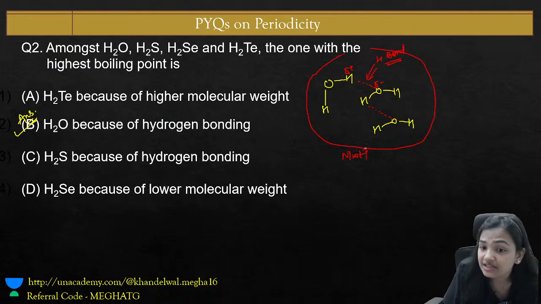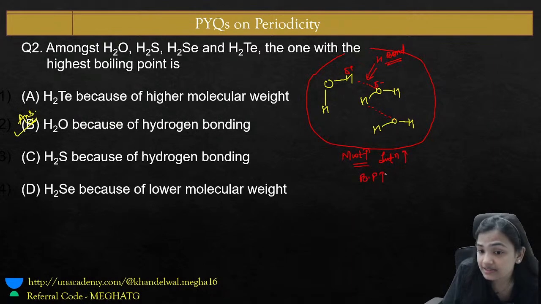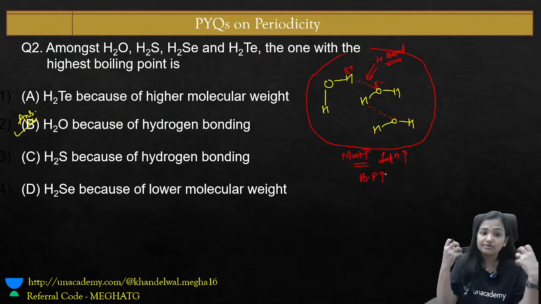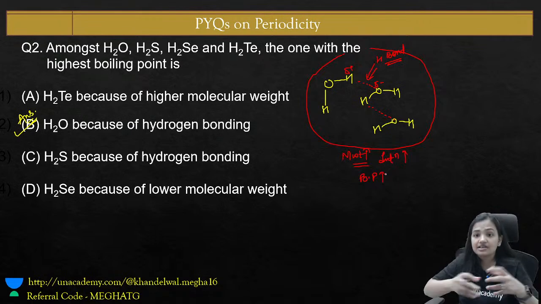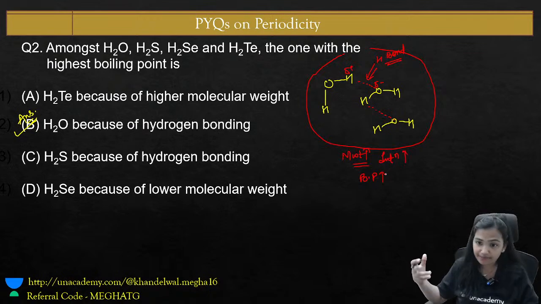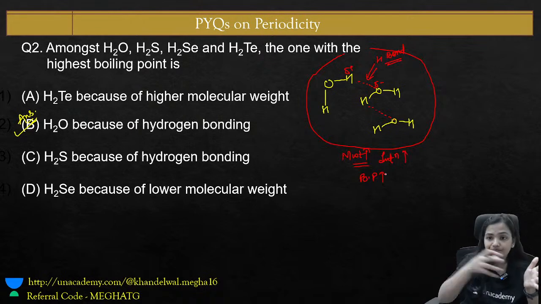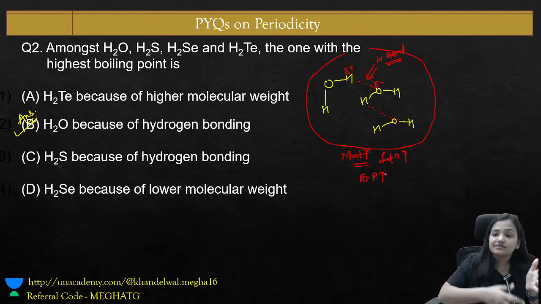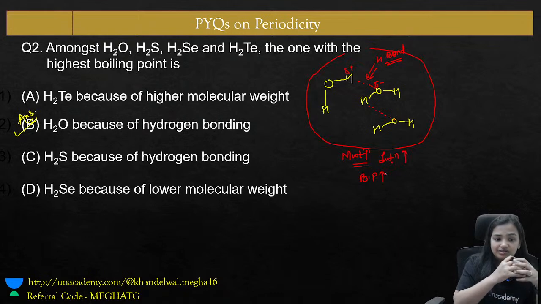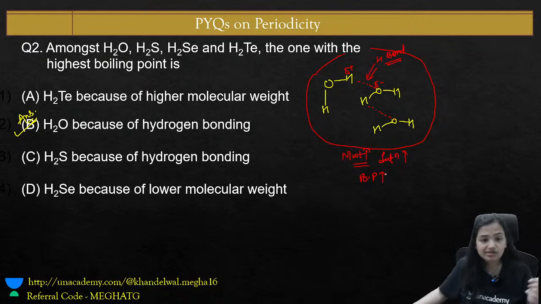Ultimately the molecular weight will increase, and as the molecular weight increases, the interaction increases, the boiling point increases. Why does the boiling point increase? Because now we need more temperature to break such bonds so that the water can be converted from its liquid state to the vapor state. So the temperature required to convert any molecule from its liquid to gaseous state is basically our boiling point.